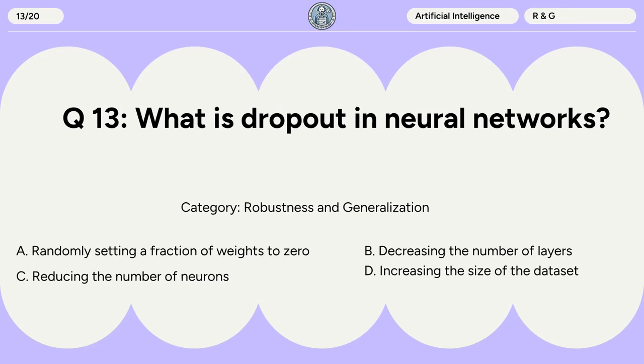Question 13. What is dropout in neural networks? A. Randomly setting a fraction of weights to 0. B. Decreasing the number of layers. C. Reducing the number of neurons. D. Increasing the size of the dataset.